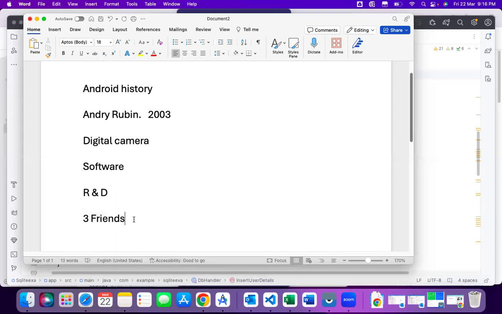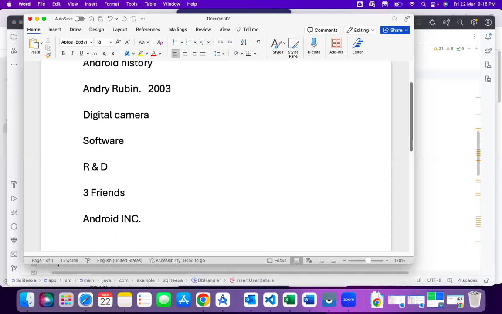Then they started a company called Android Inc. They continued until 2005.